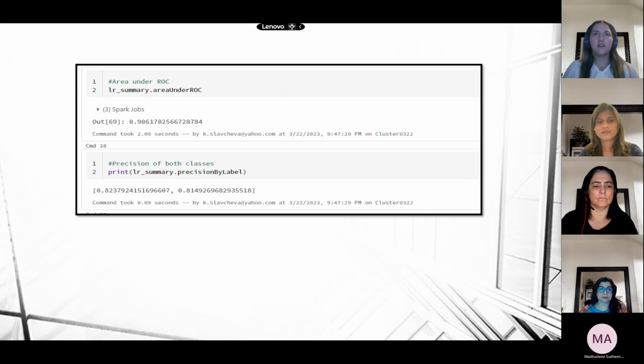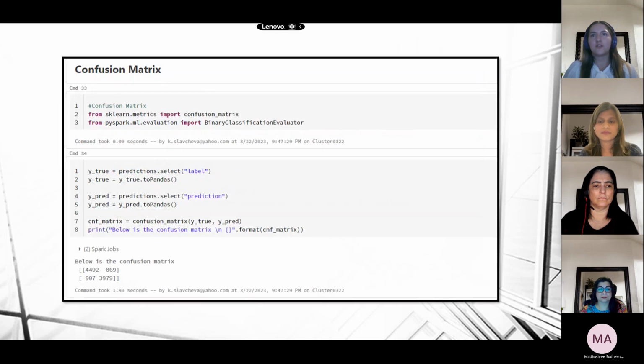Next, we check the area under ROC, or the AUC, and we got an excellent value of 0.91. Precision per class was very similar, with non-drinkers at 83% and drinkers at 81%. In the next step, we visualize the predictions. Referring to the confusion matrix, we can see that the model has a decent performance, but there is also an